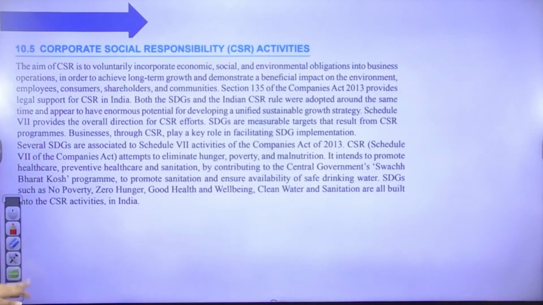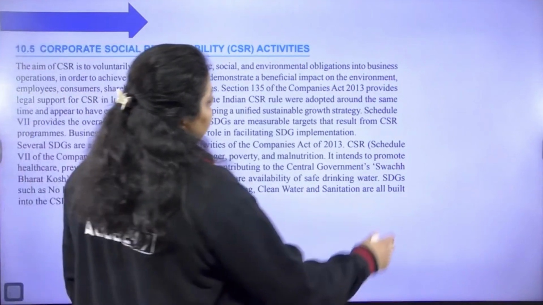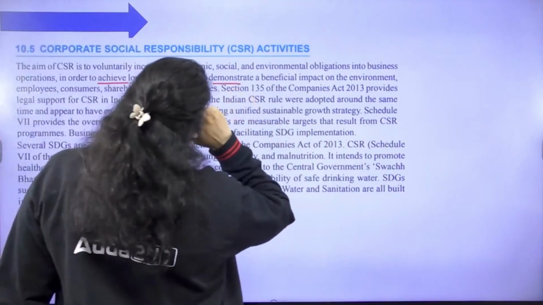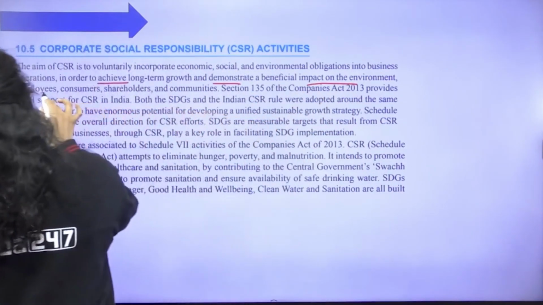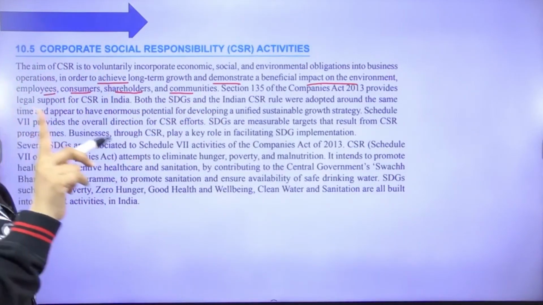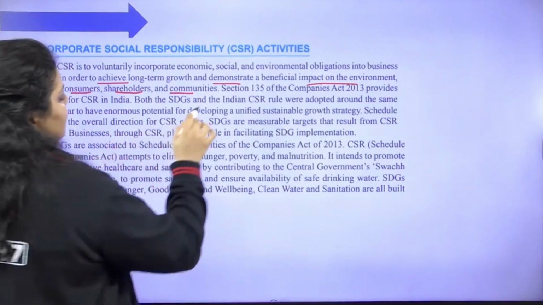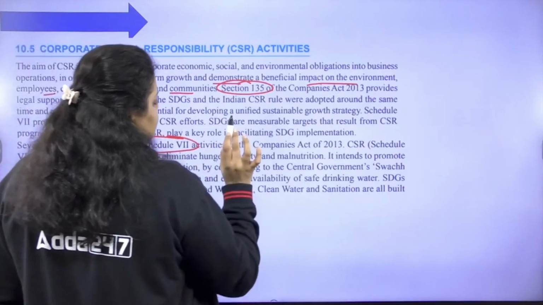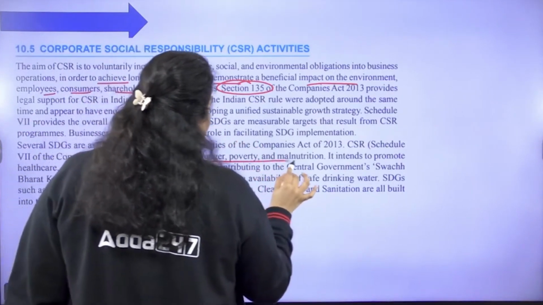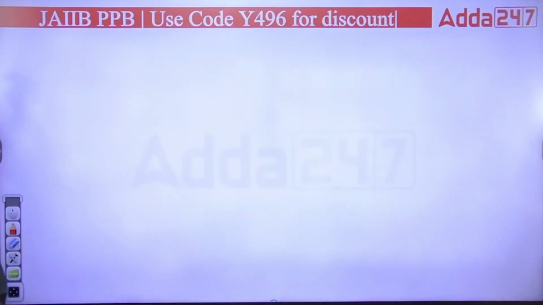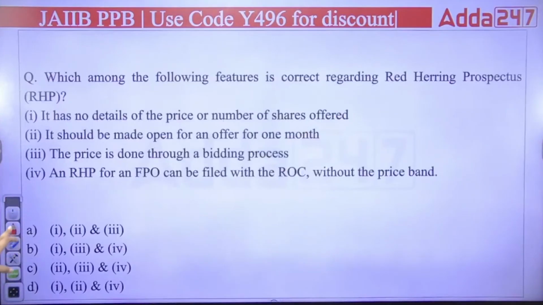Now, the aim of CSR is to voluntarily incorporate economic, social, and environmental obligations into business operations in order to achieve long-term growth and demonstrate a beneficial impact on the environment, employees, consumers, shareholders, and communities. So your business impact should be positive on all stakeholders. Defined under Section 135, under Schedule 7, it focuses on eliminating hunger, poverty, and malnutrition. And now it is a civil wrong. Earlier it used to be a criminal offense.